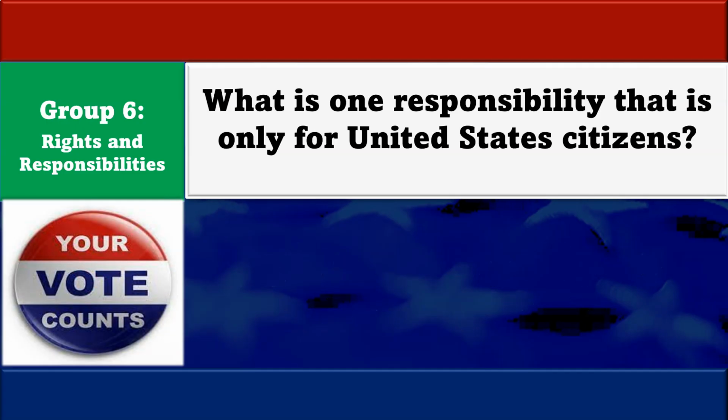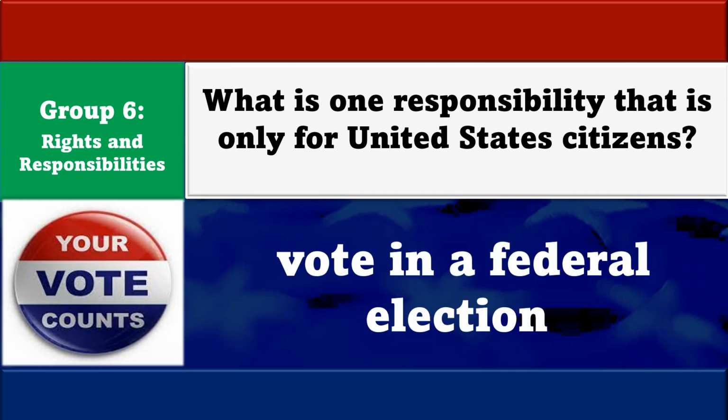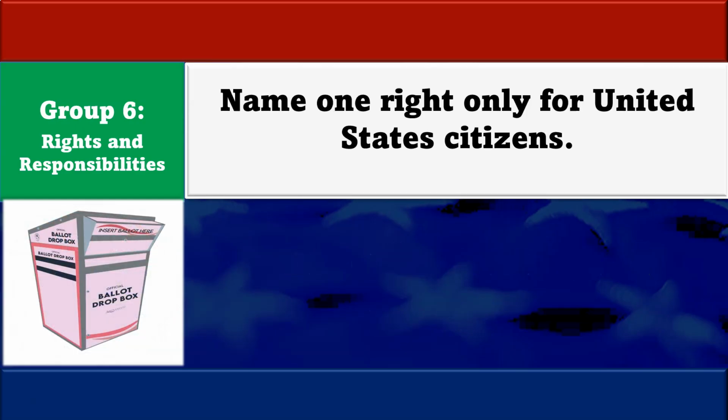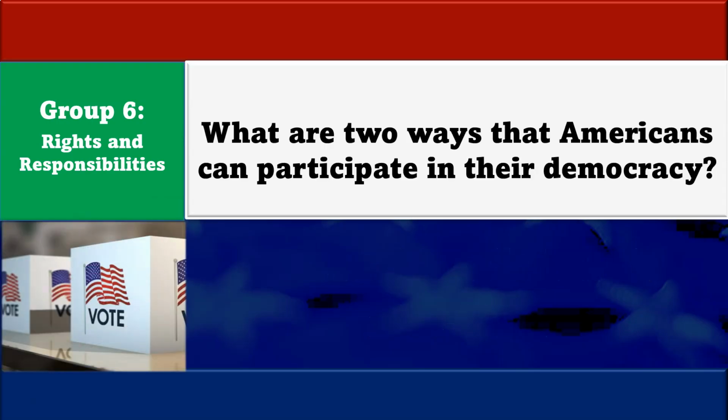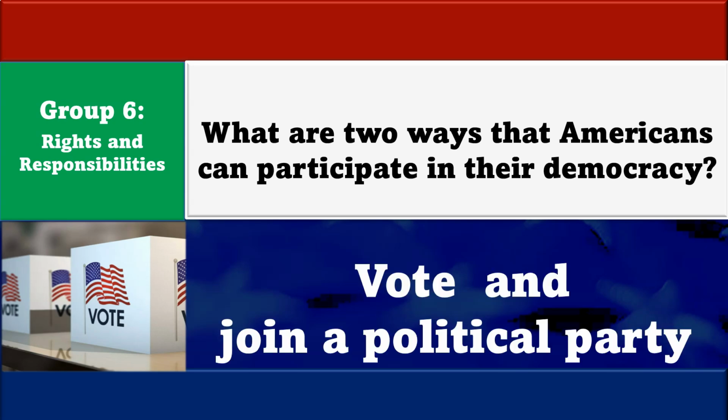What is one responsibility that is only for United States citizens? Vote in a federal election. Name one right only for United States citizens. Vote in a federal election. What are two ways that Americans can participate in their democracy? Vote and join a political party.